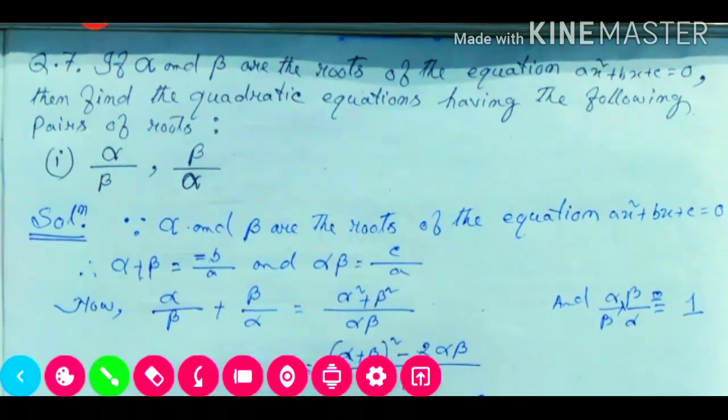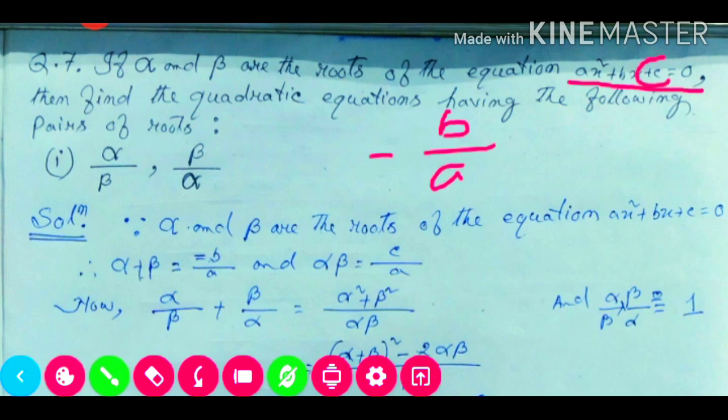So here you'll see alpha and beta are the roots of the equation ax square plus bx plus c. Therefore the sum of the roots, that means alpha plus beta, according to the formula, is minus b by a. Here b is b and a is a, so same to same remains, minus b by a. And the product of the roots, alpha into beta, is equal to c by a. So here c is c and a is a, so the same remains, c by a. So we got the sum of the roots alpha plus beta equal to minus b by a, and the product of the roots is c by a.